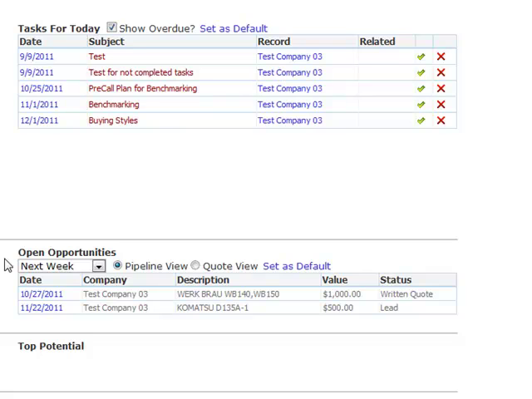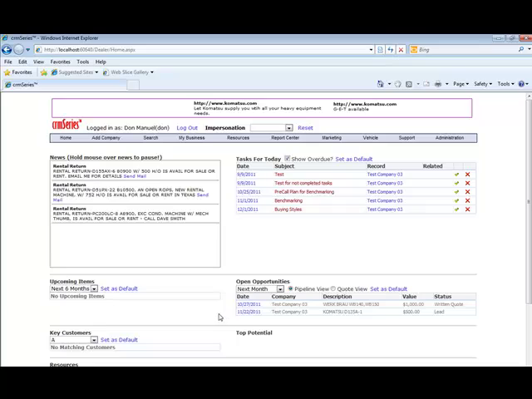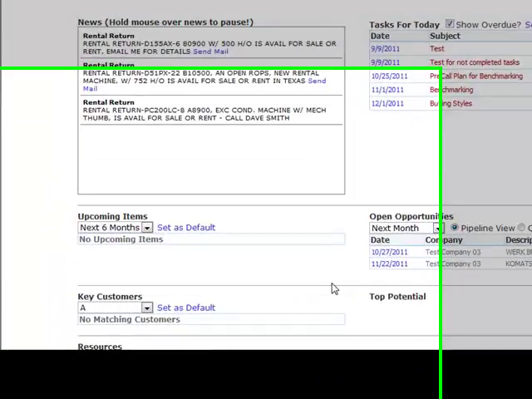For quoting, we have the opportunities that are for this particular rep. And you can set your view for either looking at the pipeline or looking at the quotes themselves. And in this case, we have it set to the pipeline view. And if you want to define how far into the future you want to look for quotes, you can do that as well. And by the way, you can select any of these links to open the quote and